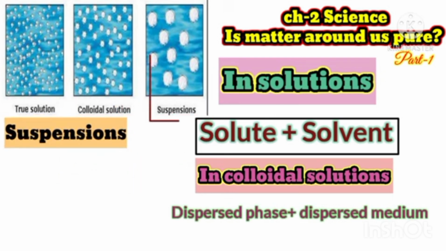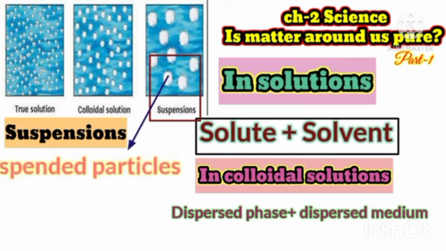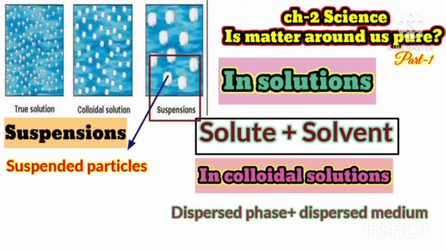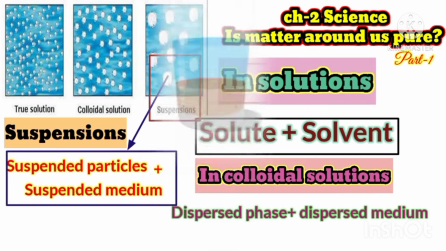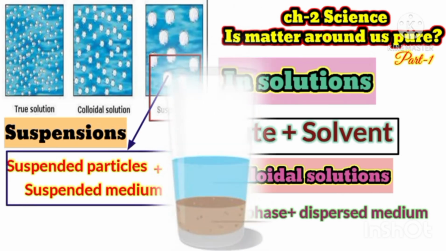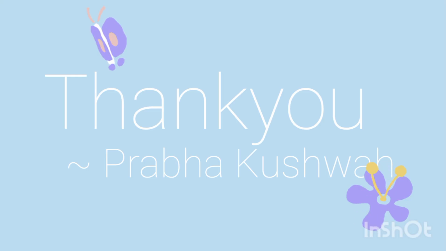Now see in the suspension. Suspension also consists of two parts, that is suspended particles which are dissolved in a solvent, and the solvent is known as the suspended medium, right? So these terms are very important. Suspended particles are dissolved in the suspended medium, and this combination is known as suspension. Like the mixture of sand and water. Sand is the suspended particles and water is the suspended medium, and these both combine and form